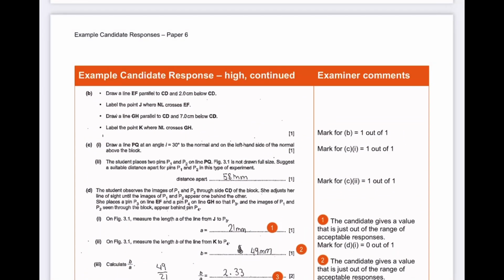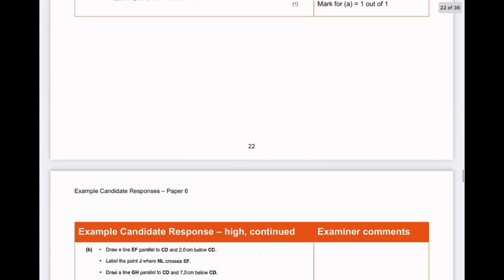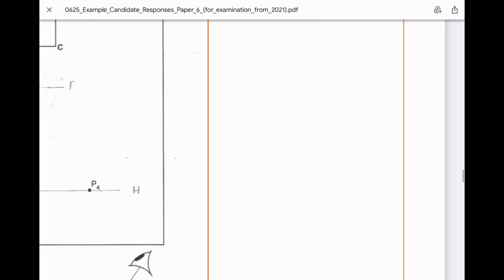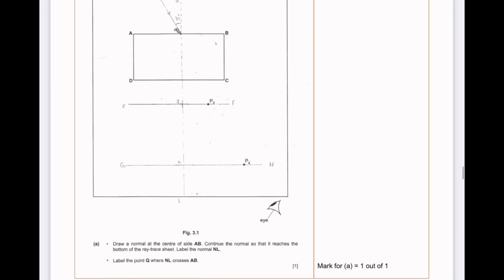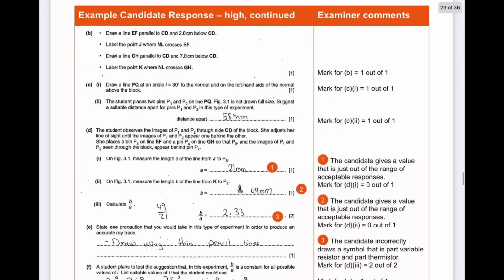Okay. The student places 2 pins P1 and P2 on the line PQ, and figure 3.1 is not drawn to full size. Suggest a suitable distance for pins P1 and P2 in this type of experiment. So how she would have drawn P1 and P2, for that we just have to give an estimate. You can see that P3 and P4 are also given; look at their distance, and obviously it should be similar. So between P1 and P2 she has estimated this distance, which was correct according to the examiner, so they provided a mark for that.